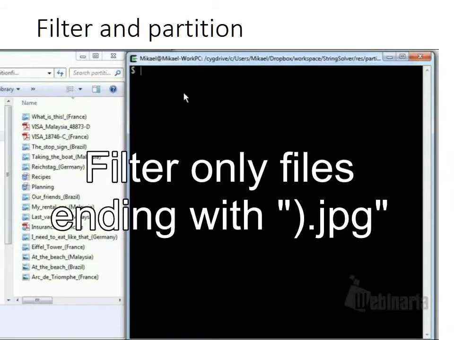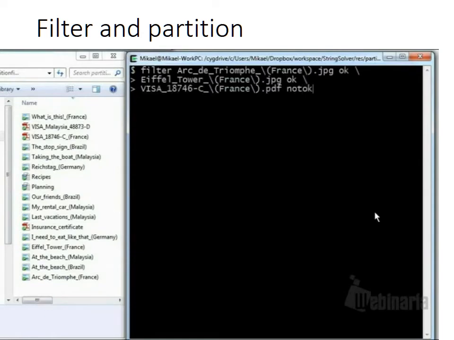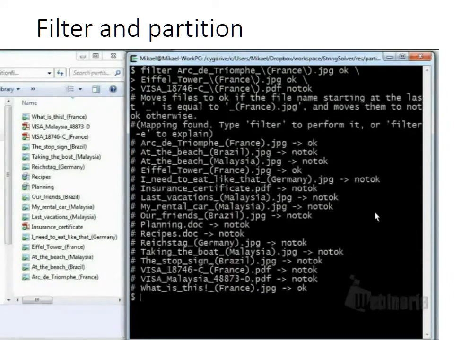A second example. In this case, a user has a lot of different files in the same folder. He would like to filter out the pictures ending with a parenthesis .jpg and put them in folders corresponding to the country name in parentheses, France, Germany, Brazil, etc. On the command line, he filters 3 files, 2 are positive and 1 is negative.